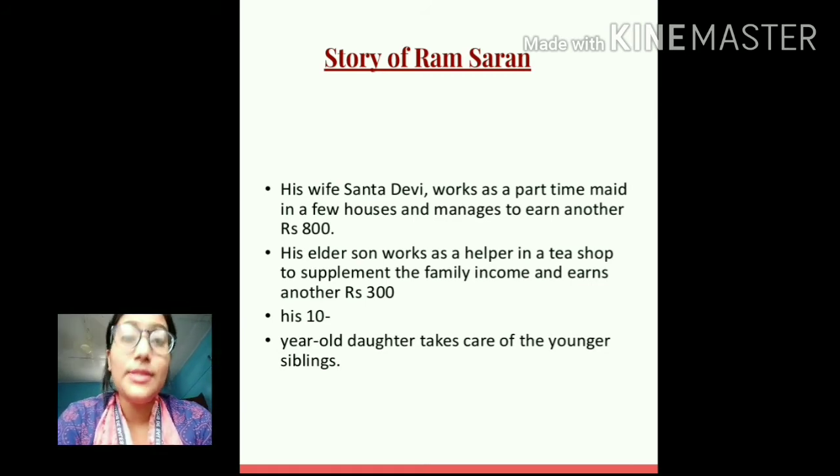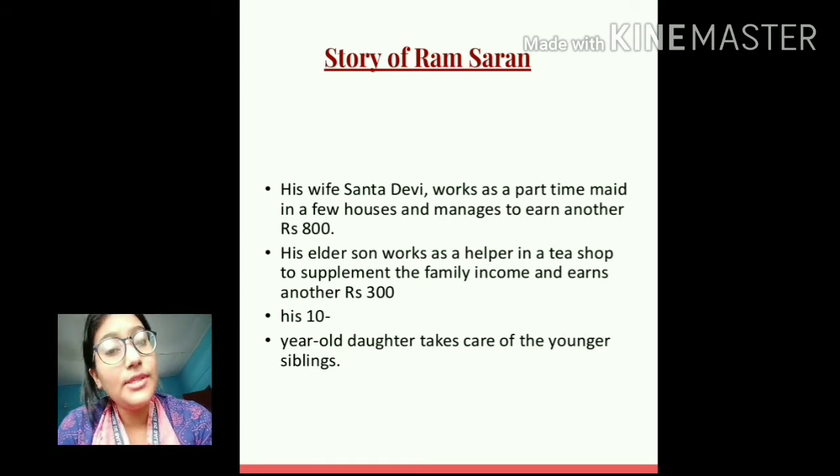earns another rupees 300. So what is the total income of Ramcharan's family? Ramcharan's 1500, his wife's 800, and his elder son's 300, a total of 2600 rupees. So is it possible to run a family of 6, including the grandparents who live in the family, that means a total of 8 members, with 2600 rupees? No, not at all, right? So this is the condition of Ramcharan's family.